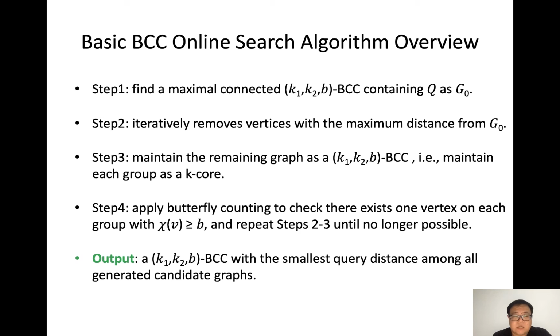Meanwhile, it maintains the remaining graph as a BCC, keeps each group as a k-core, and applies butterfly counting to check there exists one vertex in each group with a larger butterfly degree. Repeat these steps until no longer possible. Finally, return the BCC with the smallest query distance among all generated candidate graphs.